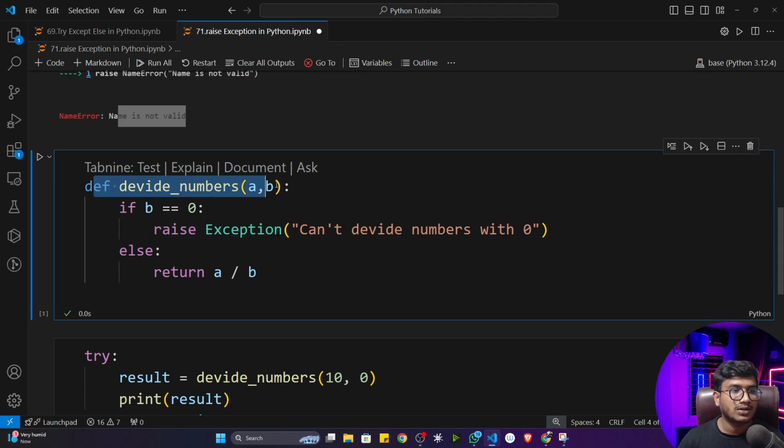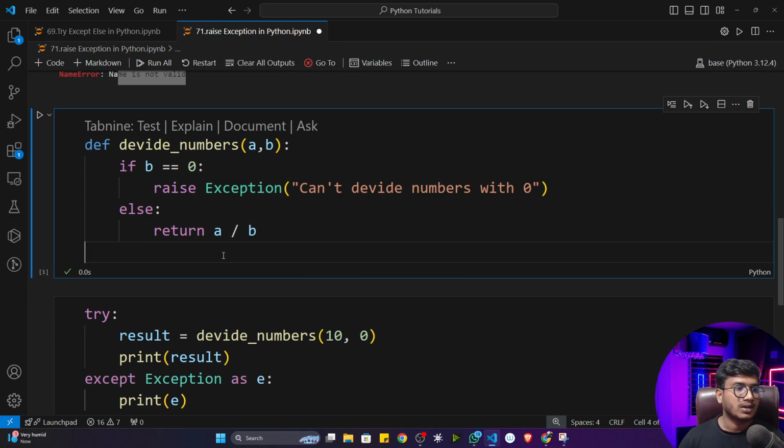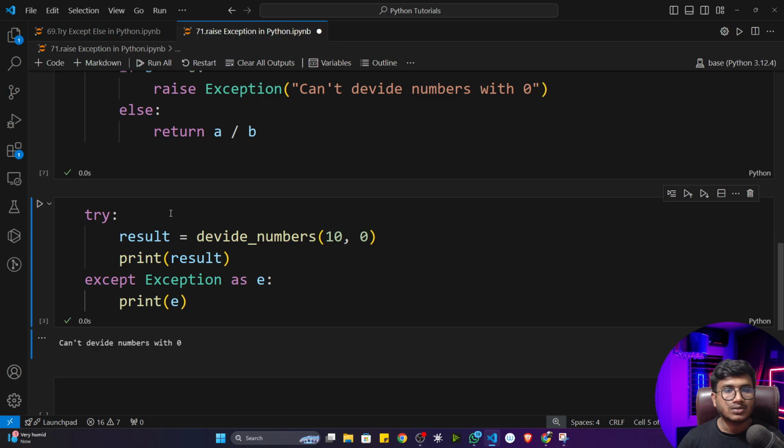Here I have written a function divide number. This function takes two inputs a and b, and first of all it checks if b is equal to 0. You can't divide by 0. It's not possible. So if b is equal to 0, I'm raising an exception, can't divide numbers with 0. Otherwise I'm just returning a divided by b. Now if I execute the function, it will work fine.